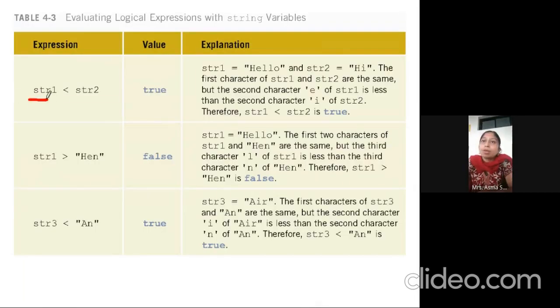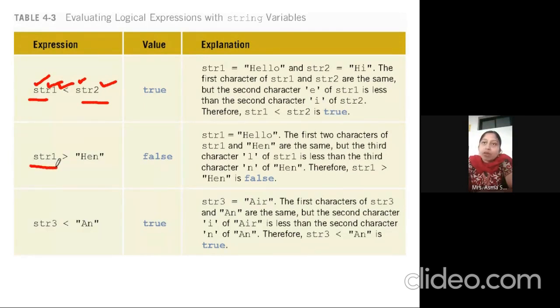So we can compare two strings very easily. It will check the two values character by character. Like the first character H of str1 and str2 are the same, but the second character E of str1 is less than the second character I. So it will check one character at a time and then give you the result correctly, true or false.